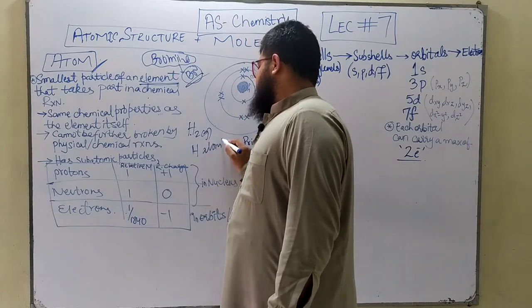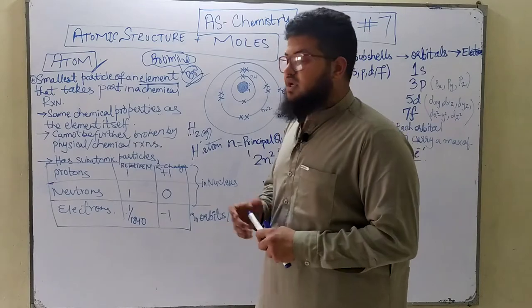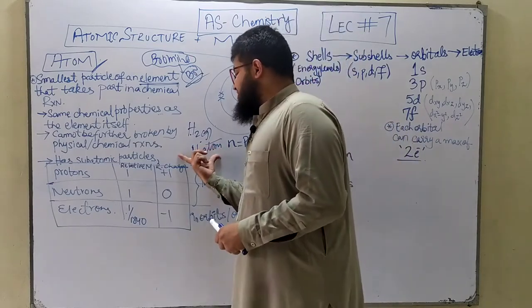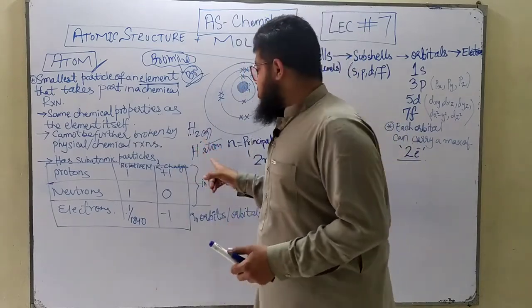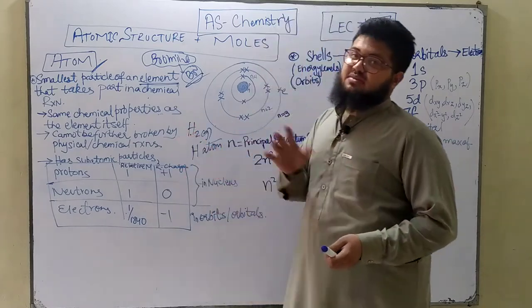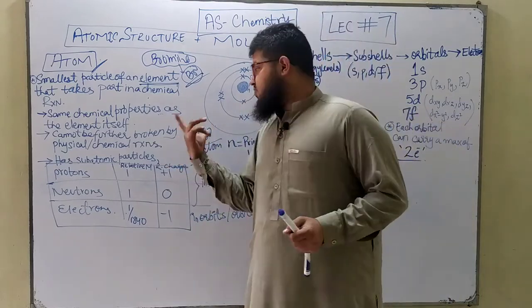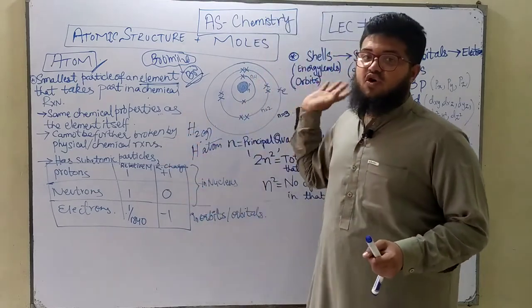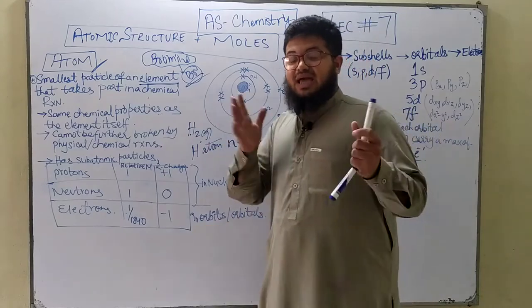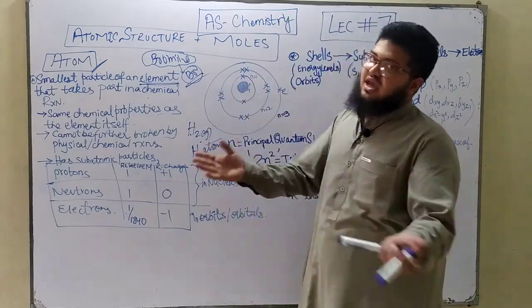Both have the same chemical properties, although the hydrogen atom is going to be more reactive than the hydrogen molecule. If you burn them, both will give you water. If you react them with oxygen, both will give you water. Chemical properties mean the properties that they exhibit during a chemical reaction.